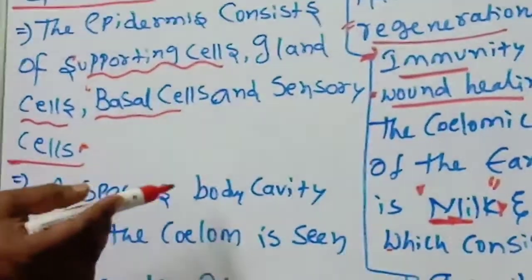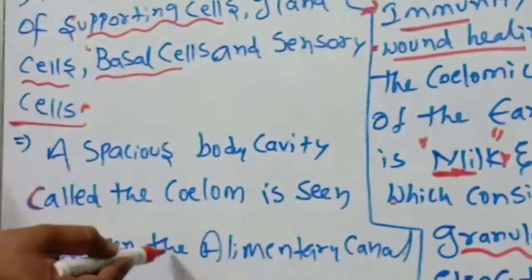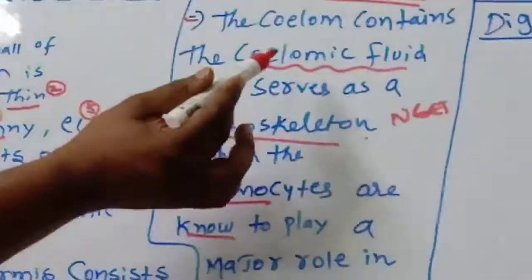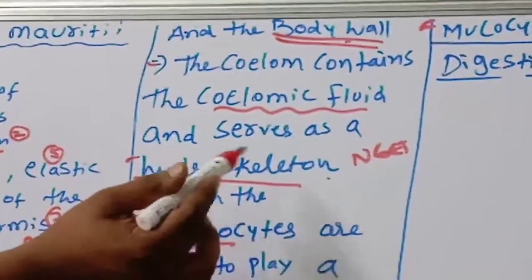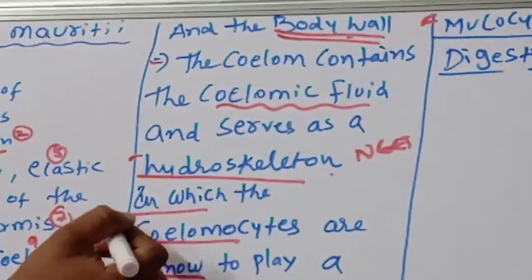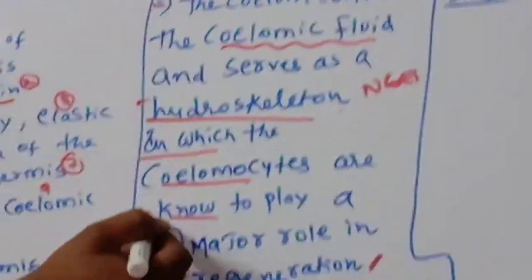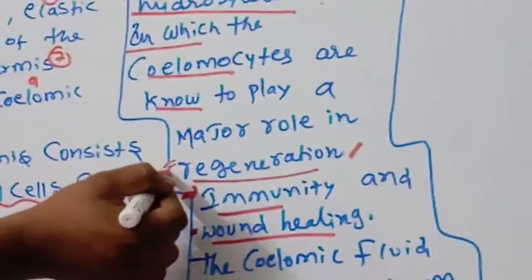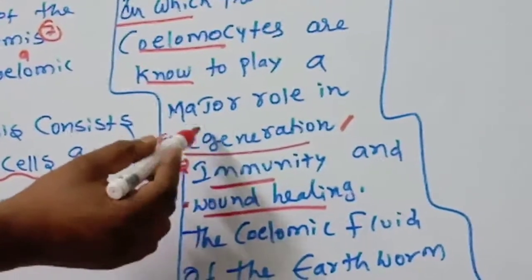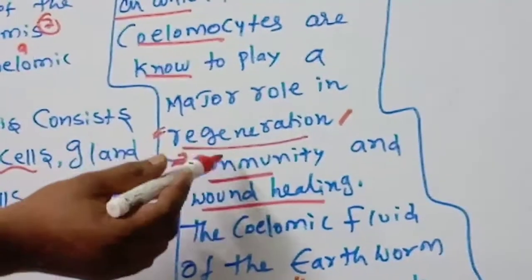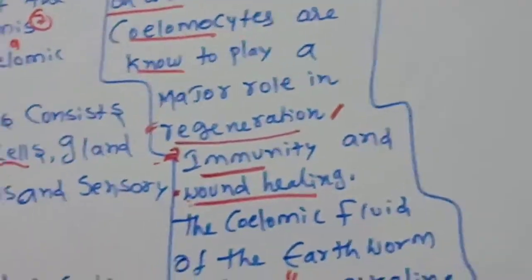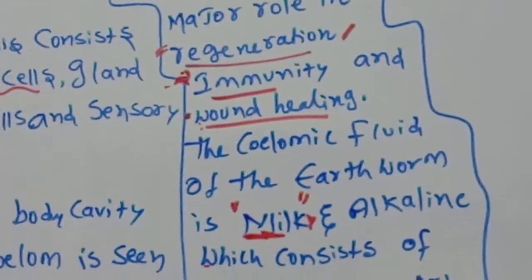The coelom lies between the alimentary canal and the body wall and contains the coelomic fluid, serving as a hydrostatic skeleton. Coelomocytes play a major role in regeneration, immunity, resistance power, and wound healing.